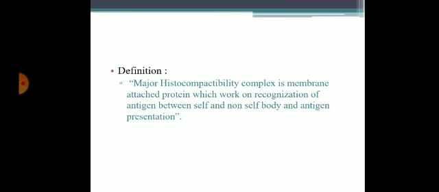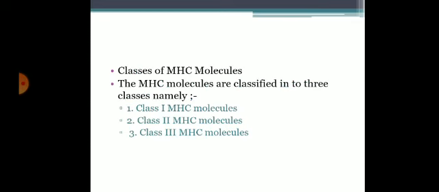Definition. Major histocompatibility complex is a membrane attached protein which works on recognition of antigen between self and non-self body, and antigen presentation. Classes of MHC molecule. MHC molecules are classified into three. Two are major, that is class 1 MHC molecule and class 2 MHC molecule. The third one is class 3 MHC molecule.